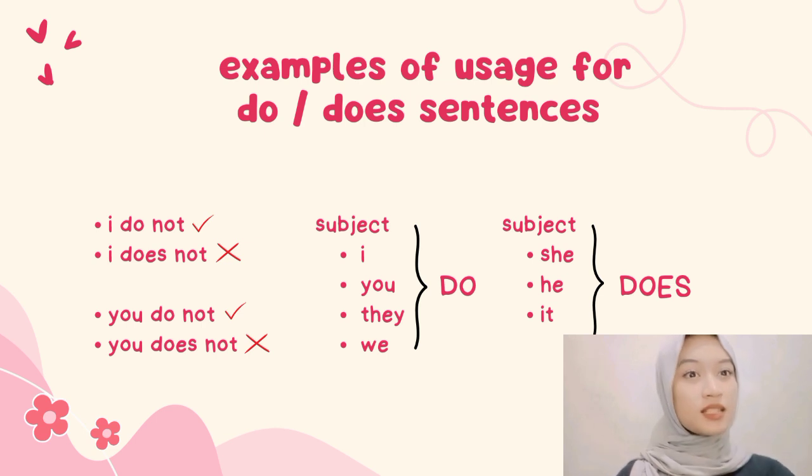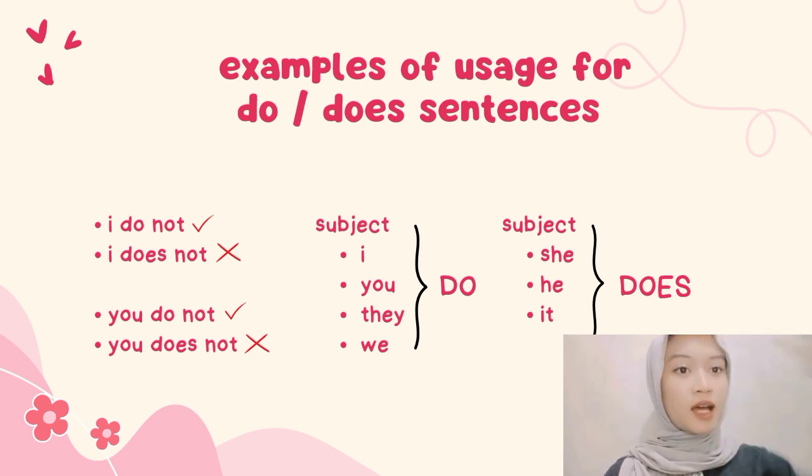The true example of does is she does not. And the false examples are I does not or she do not. Because subjects I, you, they, we can use do but cannot use does. And subjects she, he, it can use does but cannot use do.